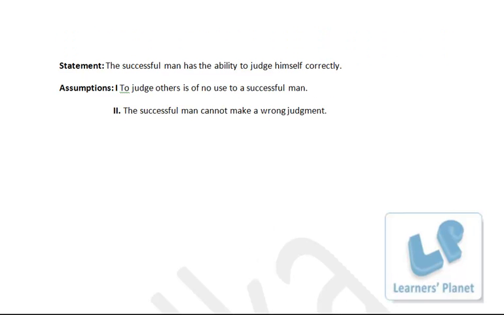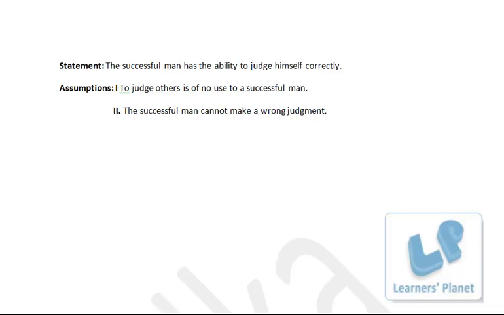The statement: the successful man has the ability to judge himself correctly. Okay, assumption 1: to judge others is of no use to a successful man. Here the statement is saying about the ability of a successful person, that he can judge himself correctly. There is no indication whether he is able to judge other persons, or whether he needs to judge other persons or not, right? So this assumption is not at all related with the statement. In the statement, the point is to judge himself, there is no indication of judging other persons, right? So this assumption is not implied from the statement.